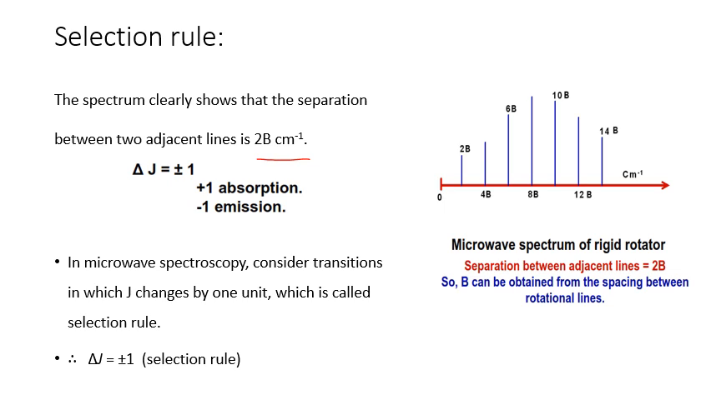Thus the selection rule is only delta J equal to plus or minus 1, where plus 1 is for absorption and minus 1 is for emission. In microwave spectroscopy, we consider the transitions in which J changes by 1 unit, which is called the selection rule. So for microwave spectroscopy, the selection rule will be delta J equal to plus or minus 1, and all the other transitions are forbidden.